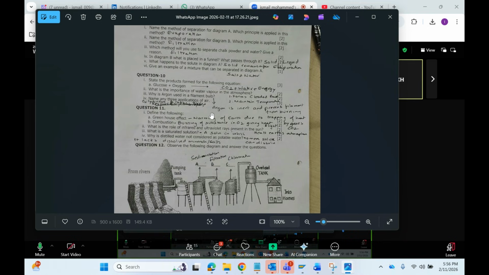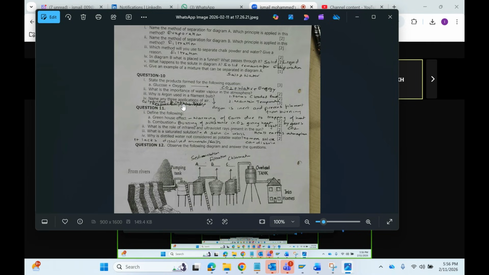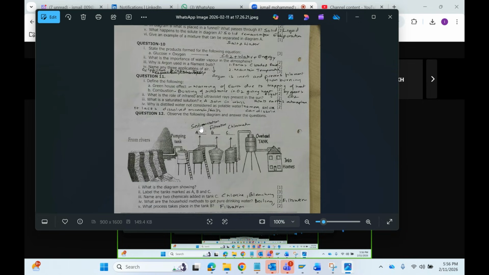Name three applications of air. It is used in oxygen cylinders. It can be used while applying brakes in trains, where you use compressed air, and it is also used in automobiles, like tires. These are all the applications. Oxygen cylinders are used for respiration in hospitals, and astronauts and sea divers also use them. There are a number of uses of this. What is the greenhouse effect?